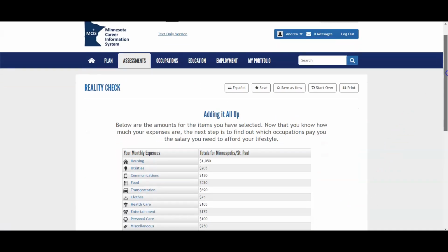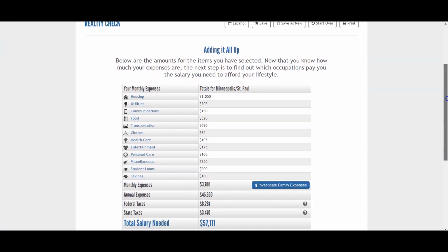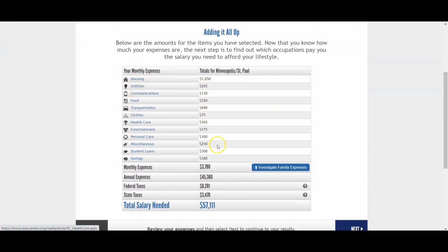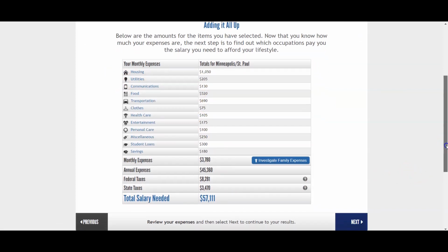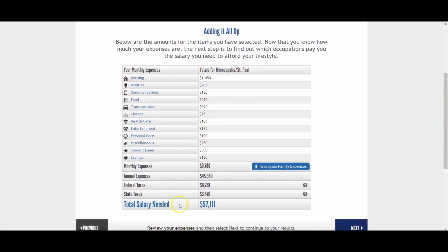So then at the end, you're going to get a little screen that looks like this. As you can see, it has all of the things that I'm spending money on, and it's going to give me the total salary needed. So this means that in order to live this lifestyle that I want to live, I need a salary of $57,111 per year, because my monthly expenses are $3,780, and that's just for one person. These are the kind of things that we're going to be talking about for the rest of the year, budgeting and making sure you have enough money to pay for all these things.